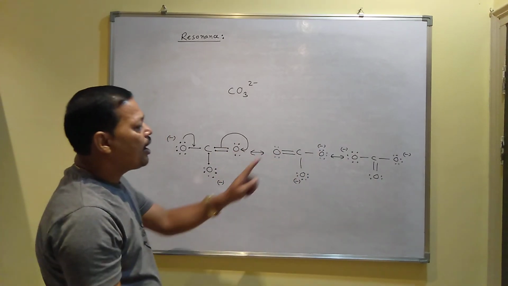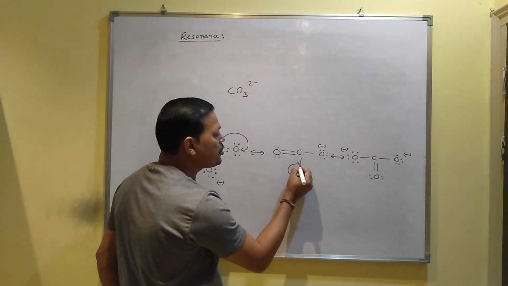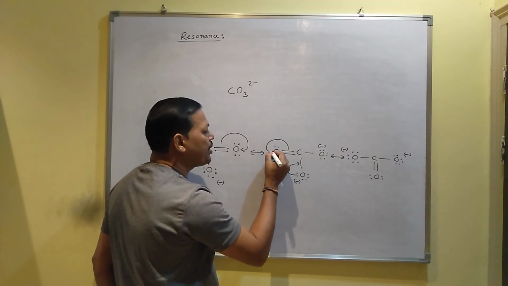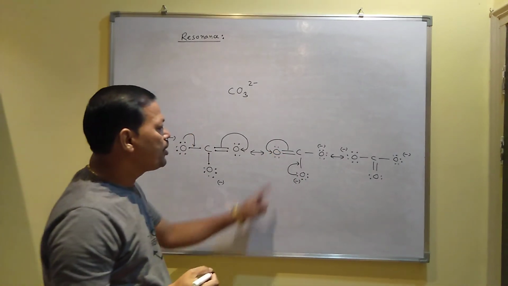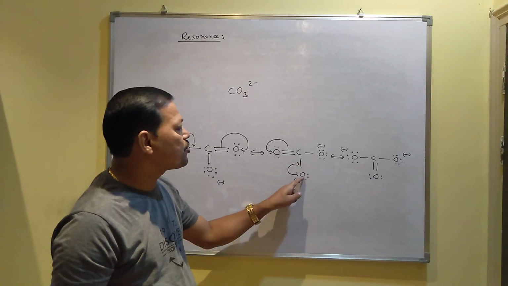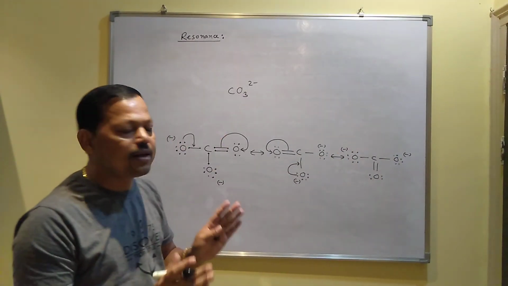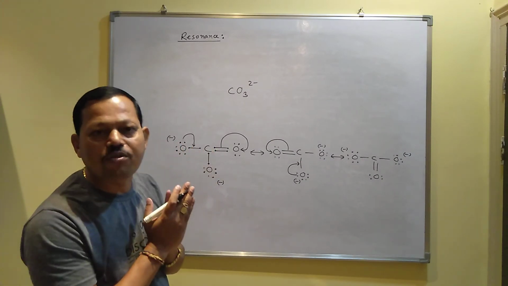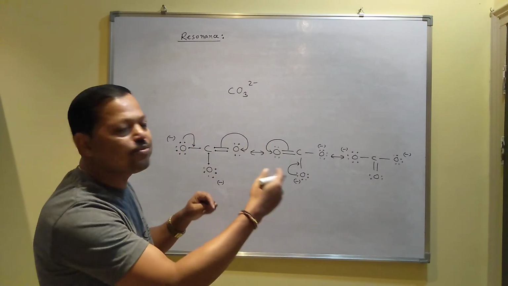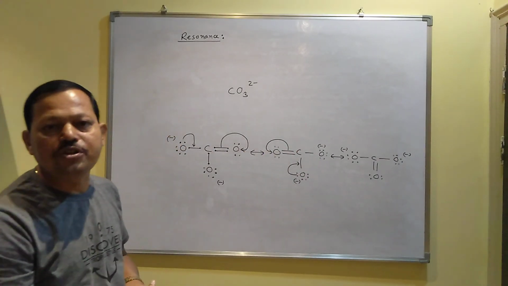Again, after formation, this lone pair can go from this to this position. Again, this double bond breaks to maintain the valency of carbon. So here you will get 3 lone pairs like this, and it becomes negatively charged. Here you will get a double bond, that's why it becomes neutral with 2 lone pairs, and this will remain the same. So ultimately, the position of the double bond is not fixed. They are continuously moving from one position to another, and these structures are called resonance structures.